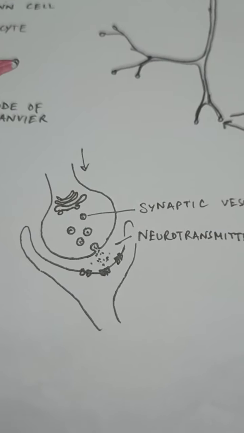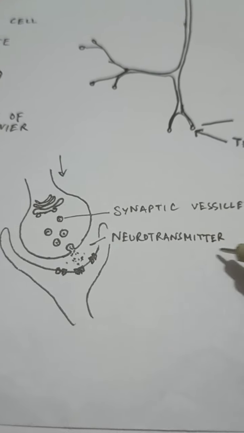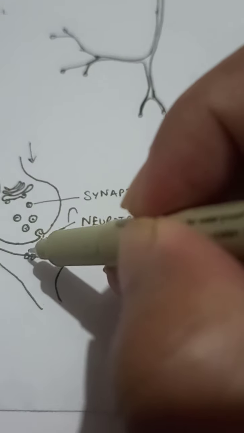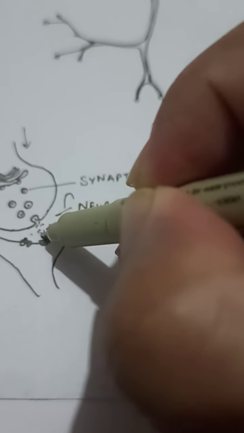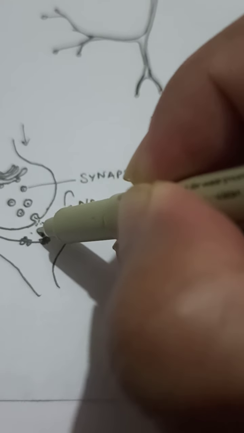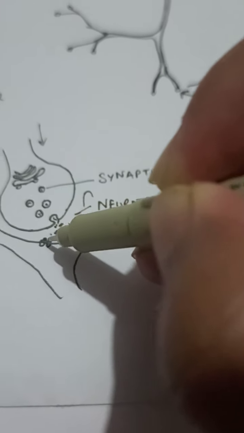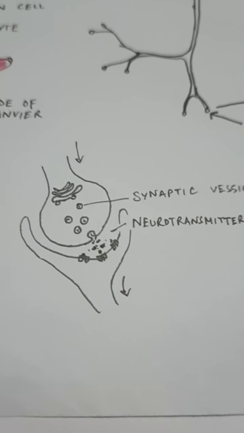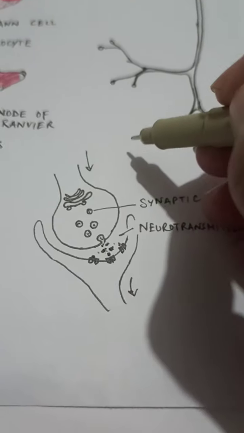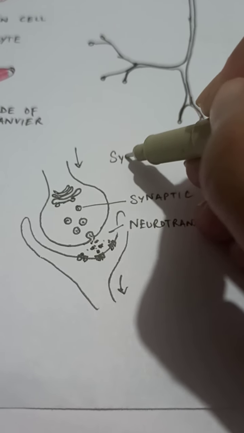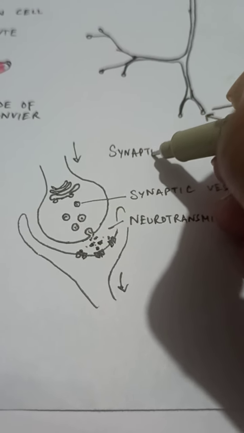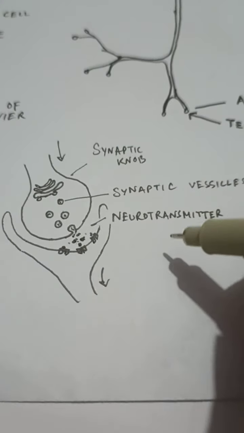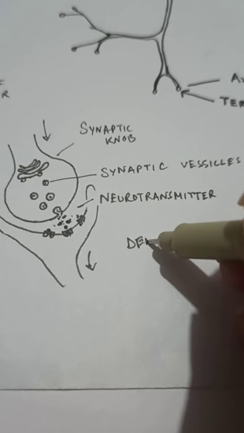Each and every such cell will have this particular type of receptor on its surface. These are all neuroreceptors, meaning they are the receptors for the neurochemical transmitters. The moment this neurochemical that is being secreted here comes and binds right here, immediately the signal is passed down through the dendron. So this is actually the synaptic knob, and this is the dendron.